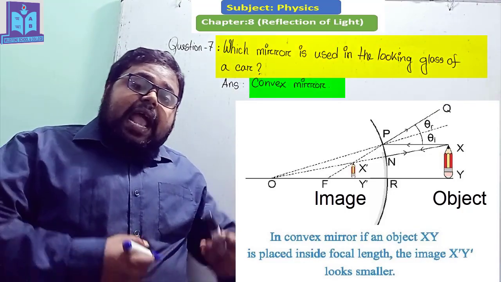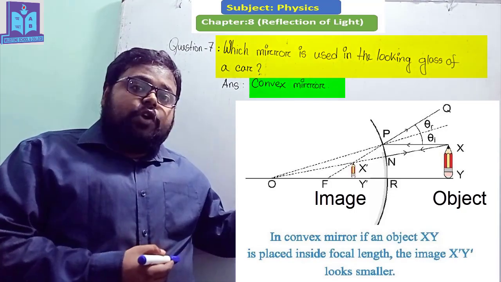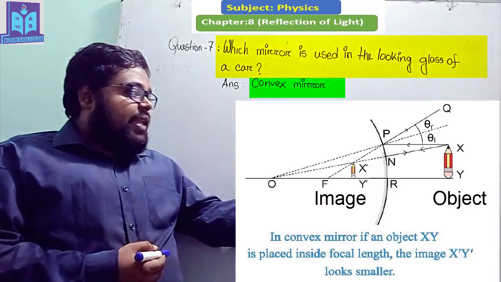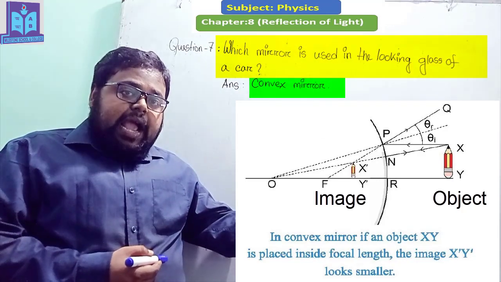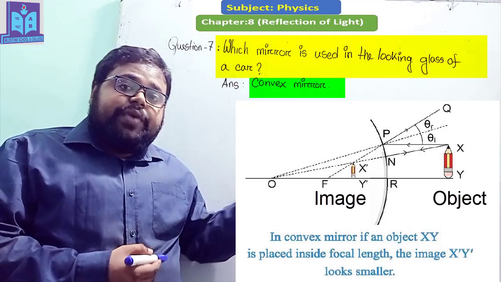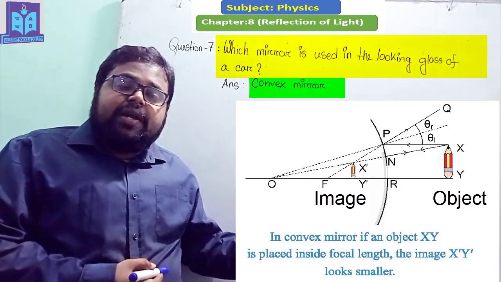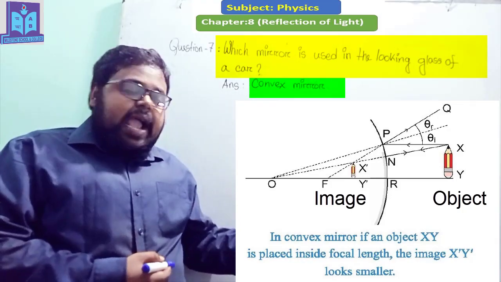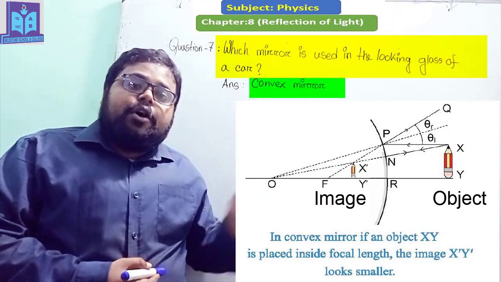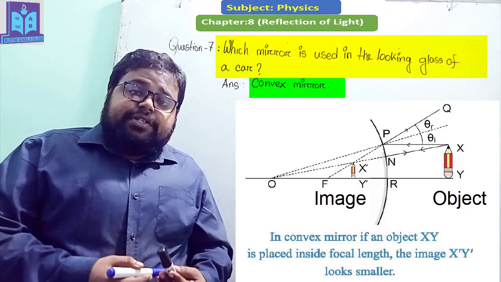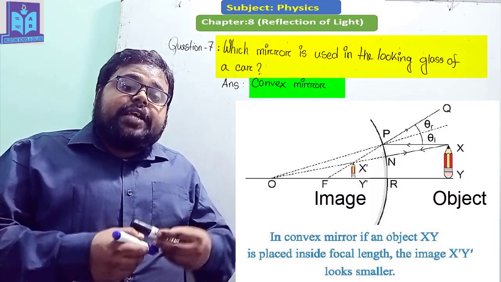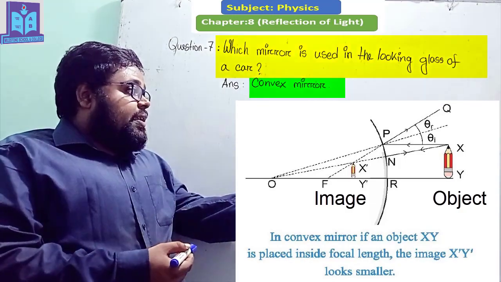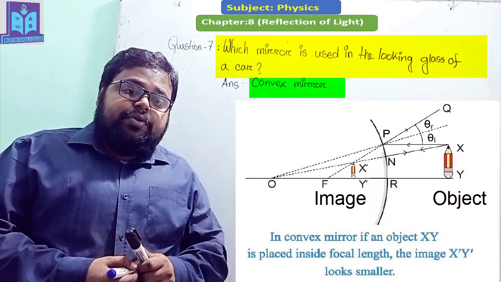If we place any object in front of this convex mirror, here you can see that an object is placed in front of this mirror, and the image which is created is virtual, straight and smaller than the object. For this reason, the image of a lot of space in the backside of the car is created in a small convex mirror.